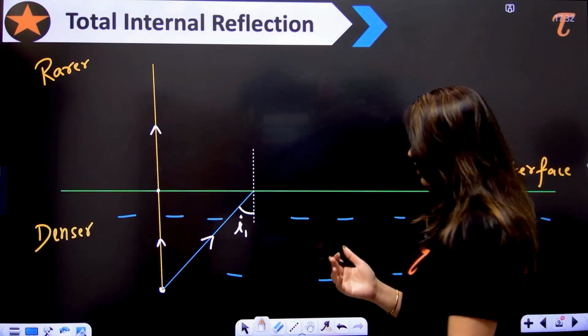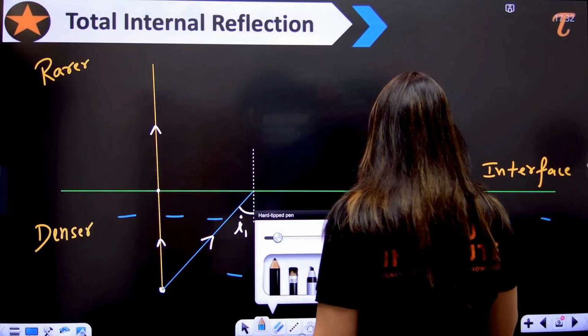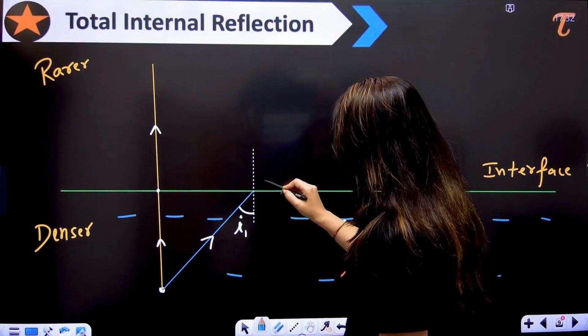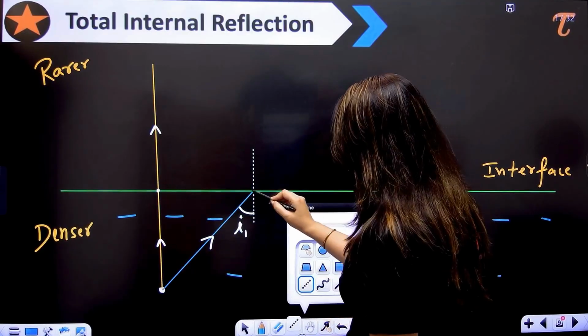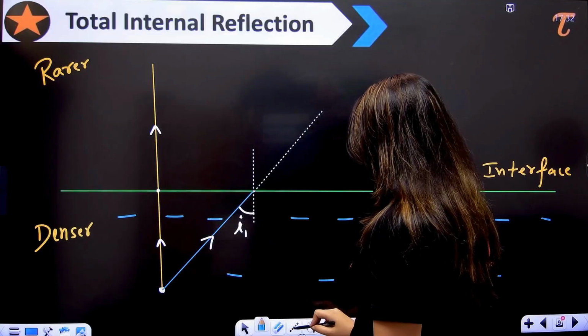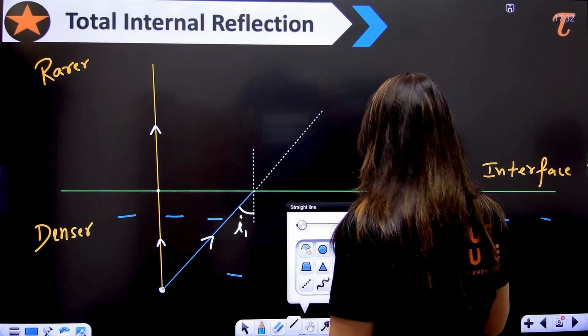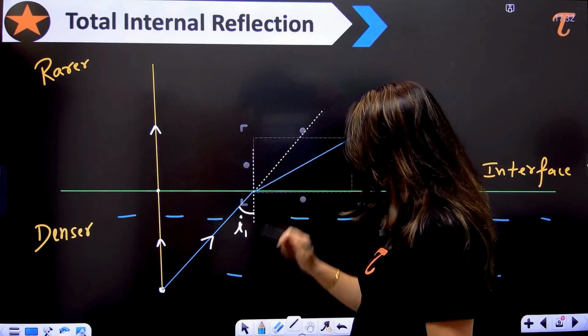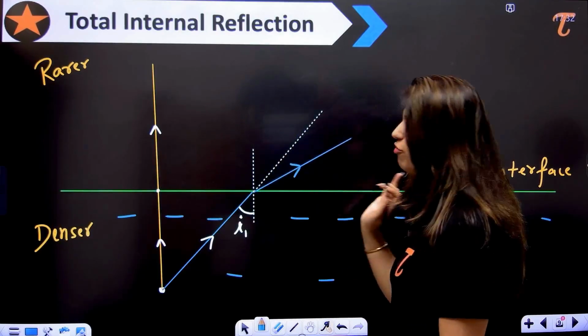Away from the normal. Yes, very good. Let us suppose if there is no medium change, then this ray will go like this, right? But what we are saying, it will go away from the normal now. So that means here we have the normal, so it should go like this. So this is the refracted ray.